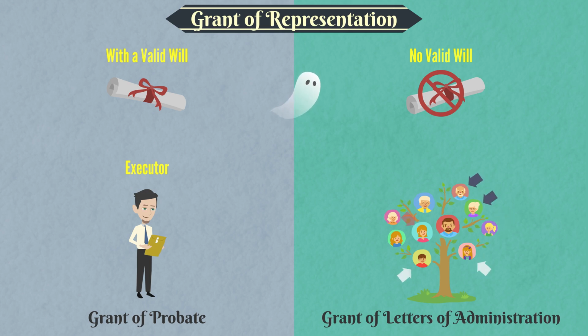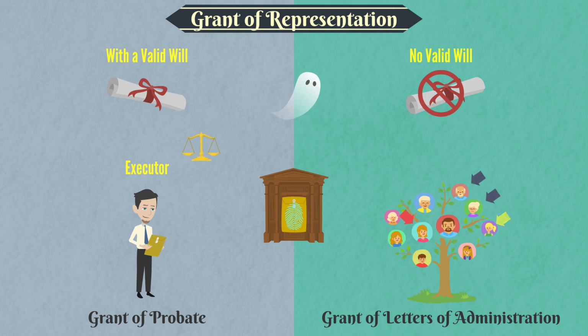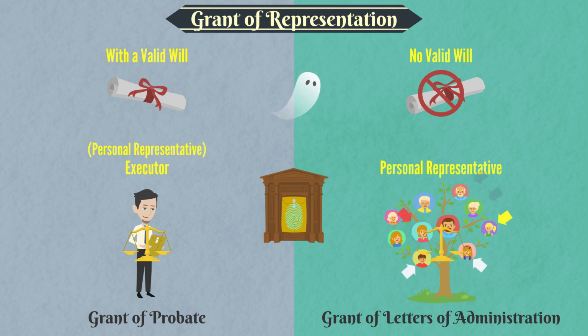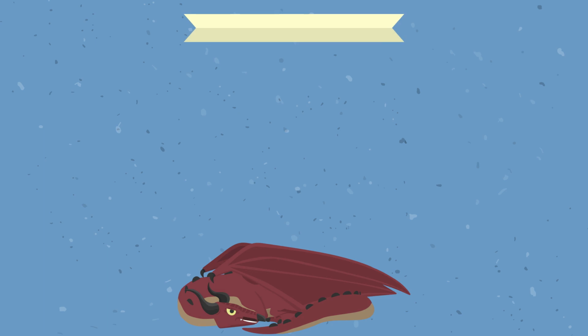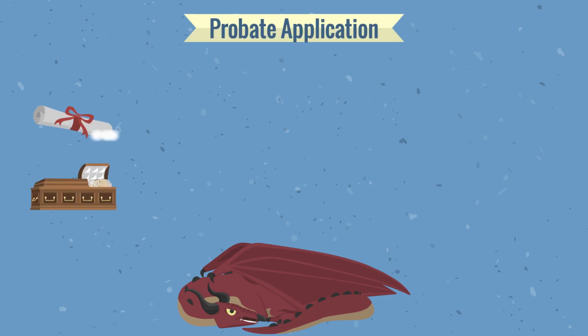Grant of representation is an important document. The document is obtained from the court to prove the legal authority of the person entrusted to deal with a deceased person's estate. This person is known as the personal representative. In this video, we will focus on the process for cases where the deceased left a valid will, and you are the executor named in it.